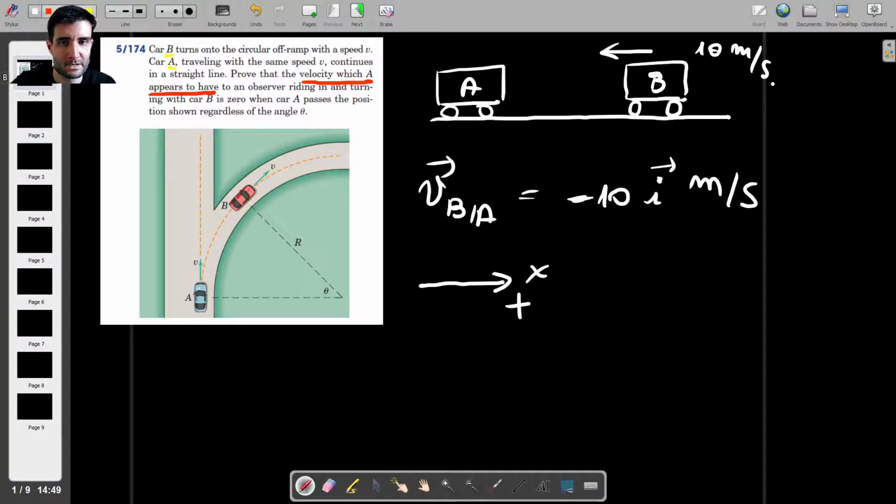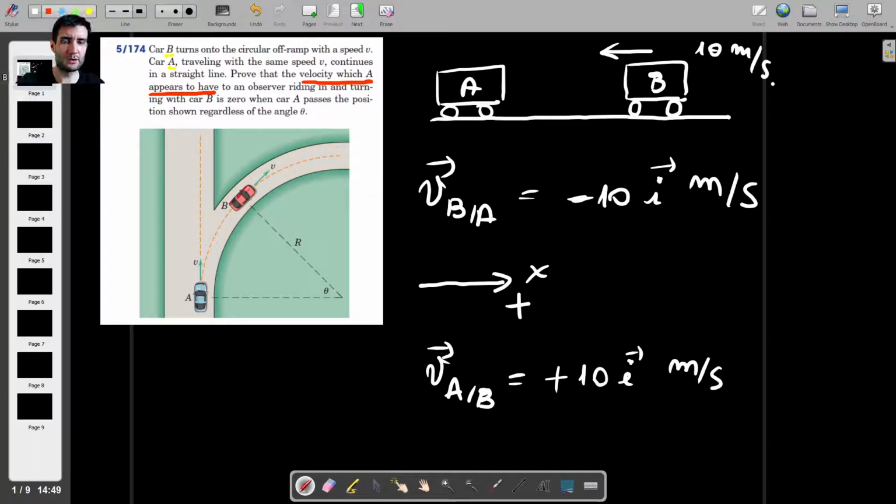Now, if I'm in car B on the other hand, and if I look at car A, I'm going to see that the velocity of car A is going to be plus 10 meters per second. The reason for that is because when I'm in car B, with respect to me, my car is stationary, but I will see car A coming towards me instead with this speed, which is in the positive x direction.